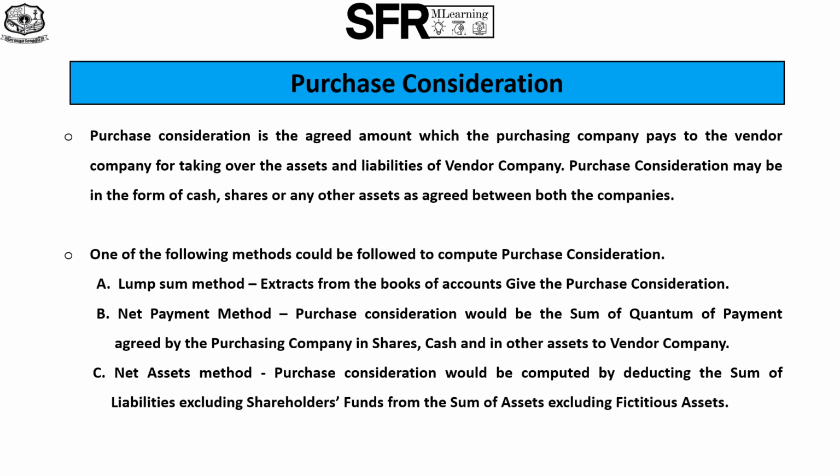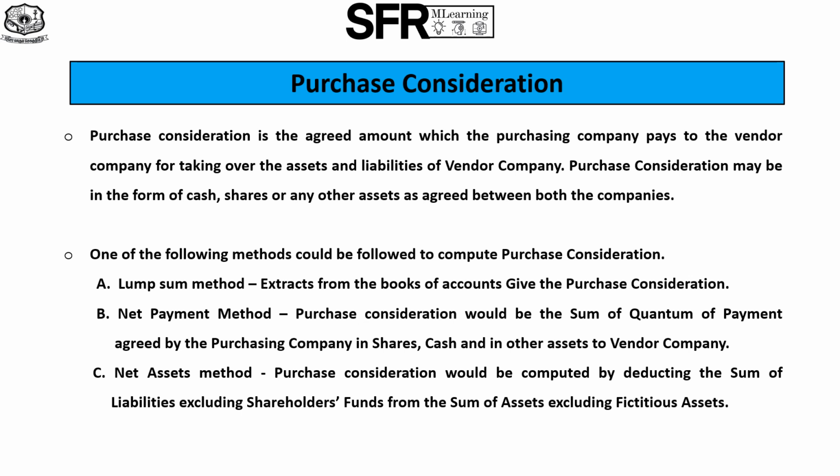Number 1, lump sum method. Here, the extracts from the books of accounts of purchasing company and vendor company give the purchase consideration. So, there is no need to calculate the purchase consideration. Next, net payment method. Under net payment method, purchase consideration would be the sum of quantum of payment agreed to be paid by the purchasing company in shares, quantum of payment agreed to be paid by the purchasing company in cash, and the quantum of payment agreed to be paid by the purchasing company in other assets.